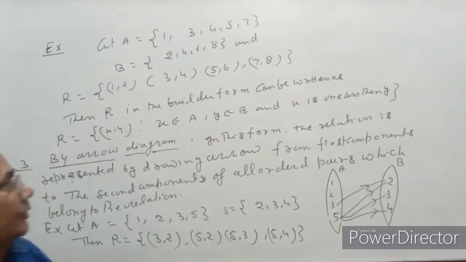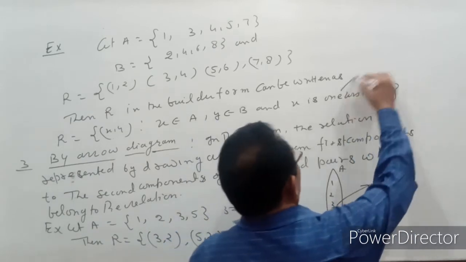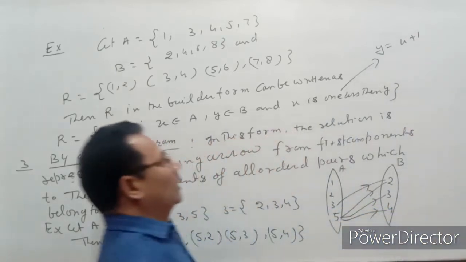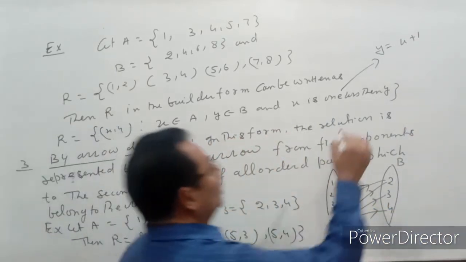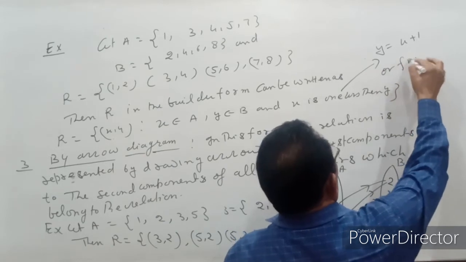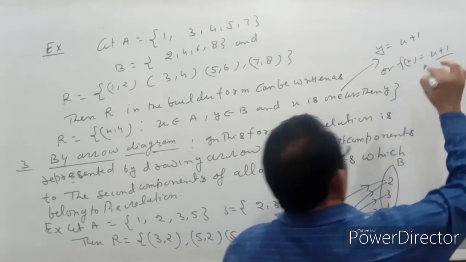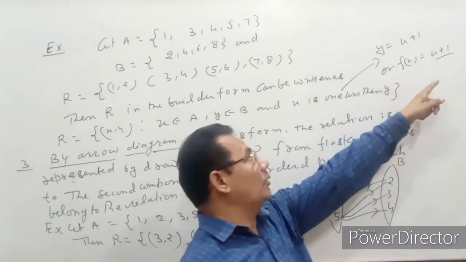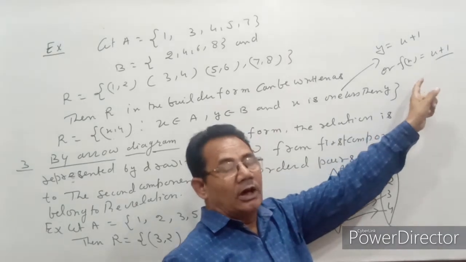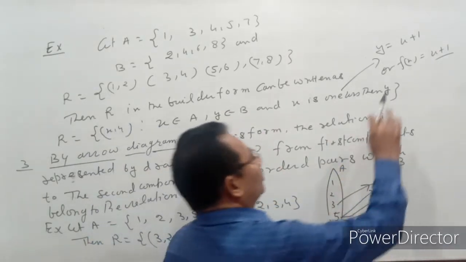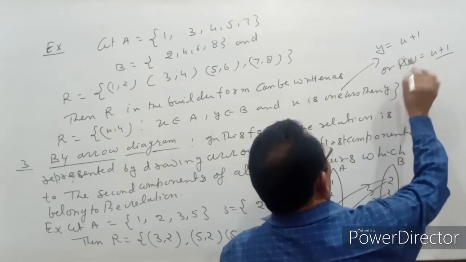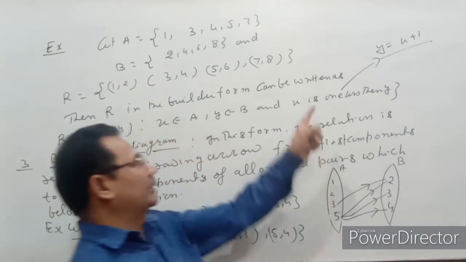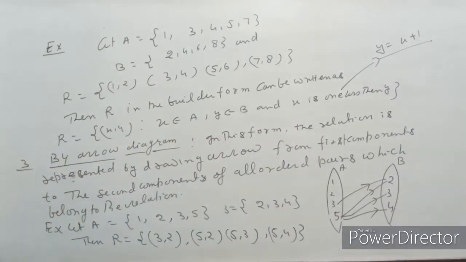We could also write this in another way, in place of this we also write y is equal to x plus 1, or also f(x) is equal to x plus 1, where f(x) is called the image of the element x under the function, under the relation R. So therefore we write this relation mathematically as y is equal to x plus 1.